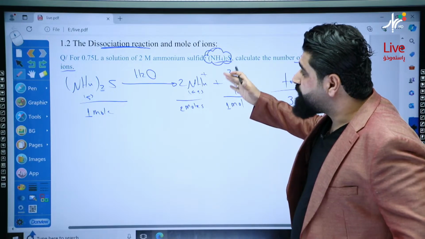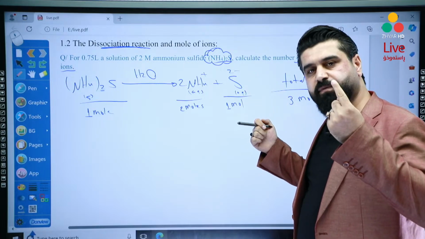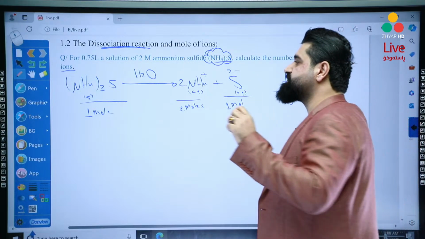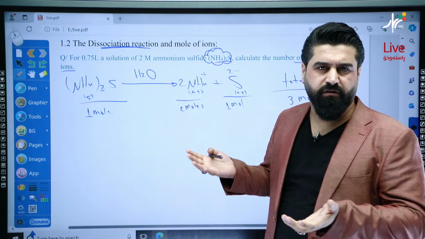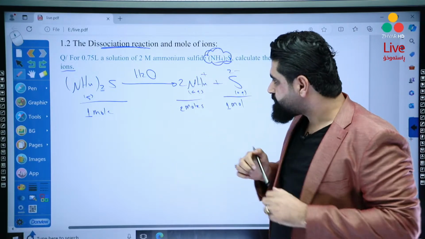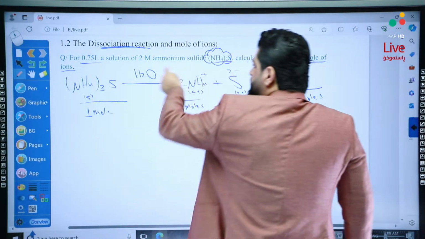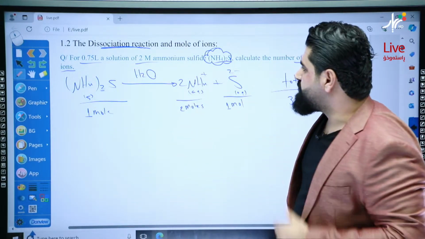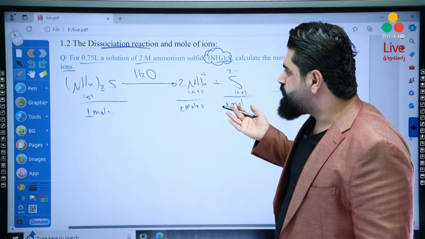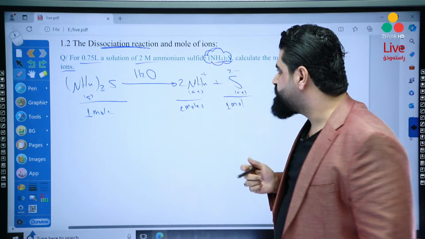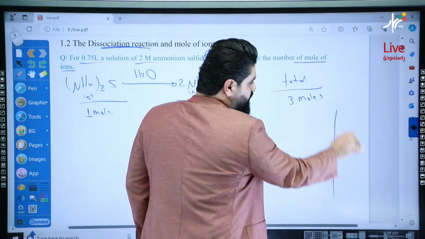Then read the question completely. There must be a number, and this number must be in mole always. If not, there must be enough information to get the number of mole. Look, here we have 0.75 liter and 2 molar. Mister, there's no number in mole, but you know we have enough information to get the number of mole, which are molarity and liter. So let's find out the number of mole.